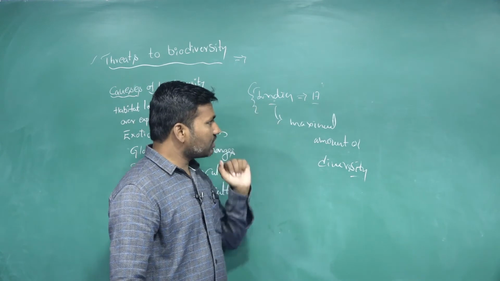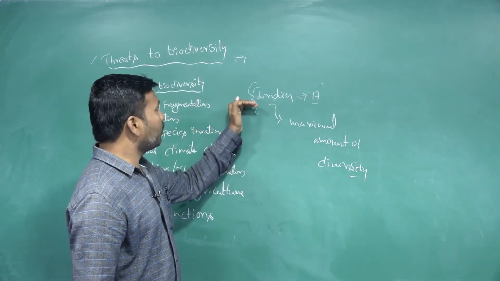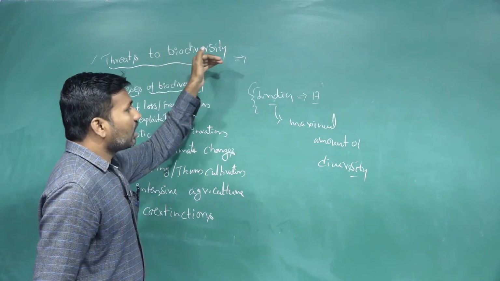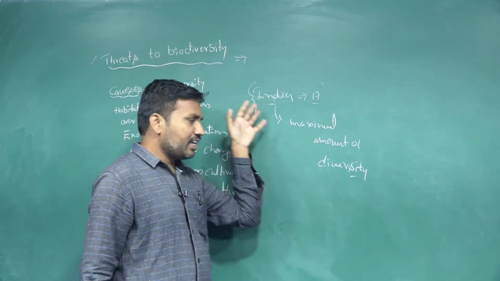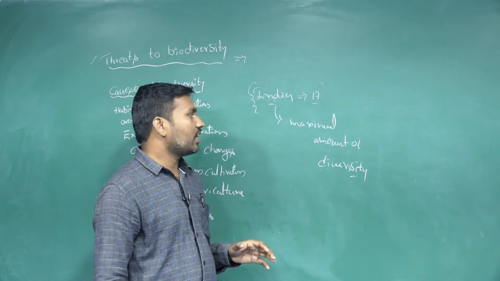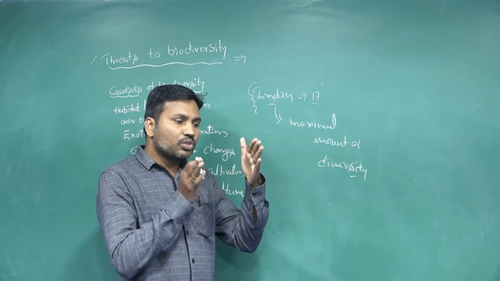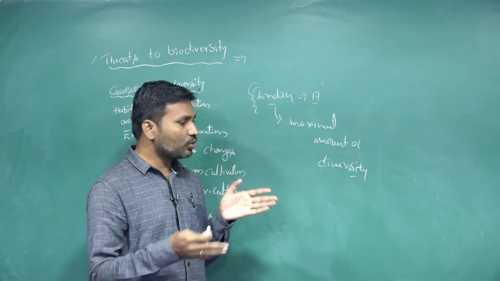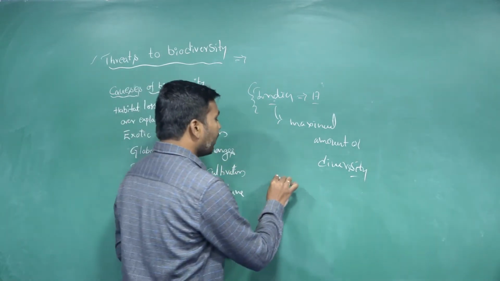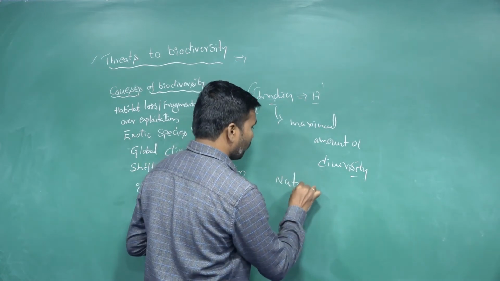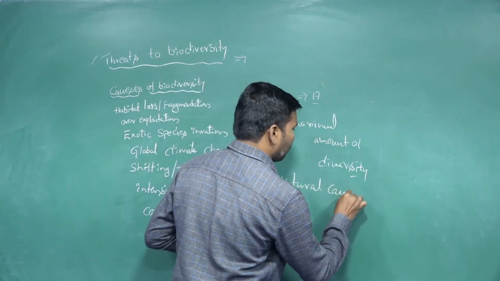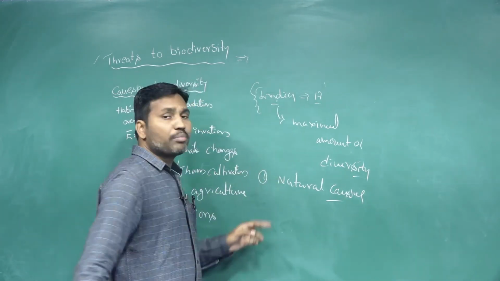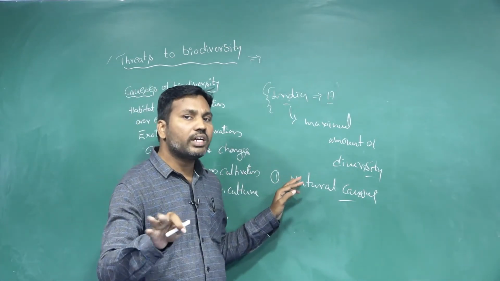In the biodiversity of India, how is it going to be threatened? The threats occur in India, and not only in India, in any biodiversity hotspot we take, some threats are there. Those threats are going to decrease the diversity here. So what are those causes? Generally, the first one is the natural causes. Some natural causes are decreasing the diversity here.